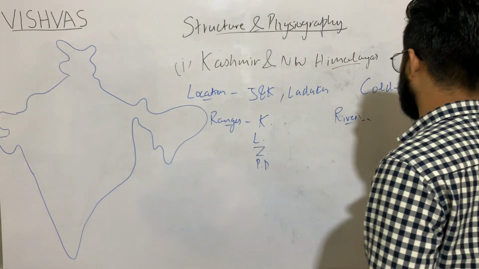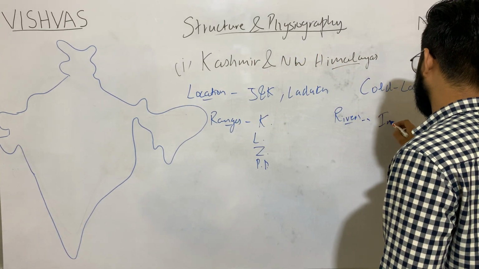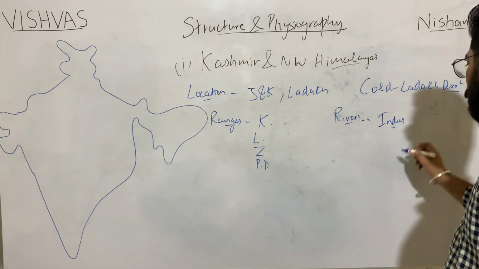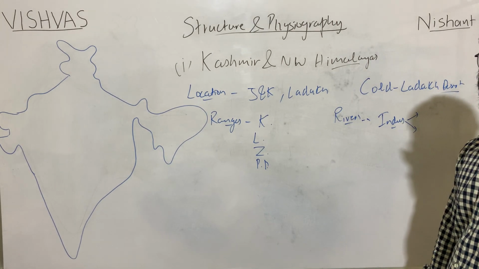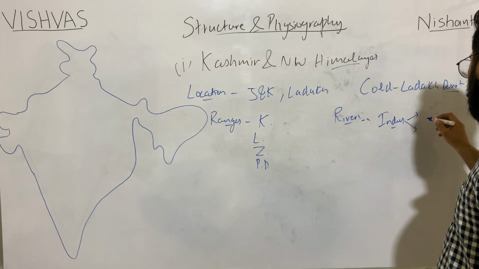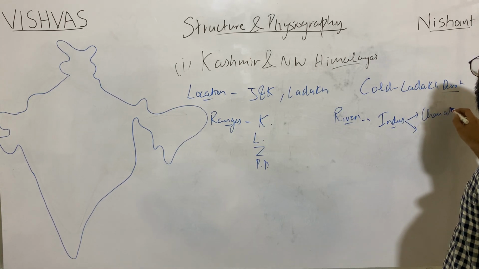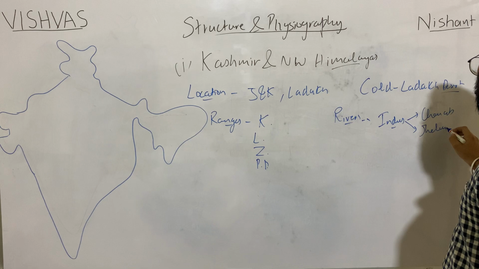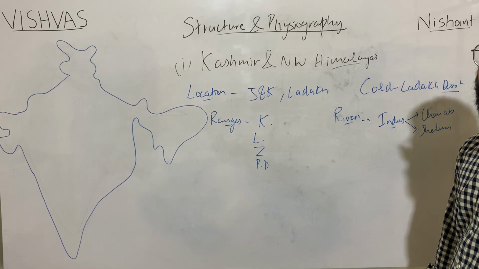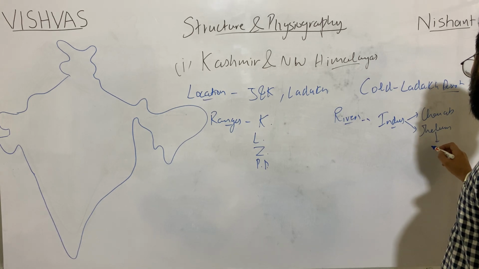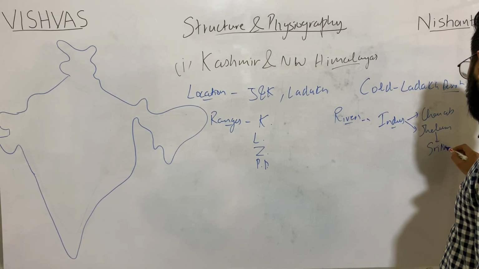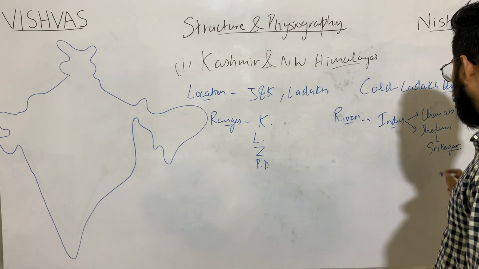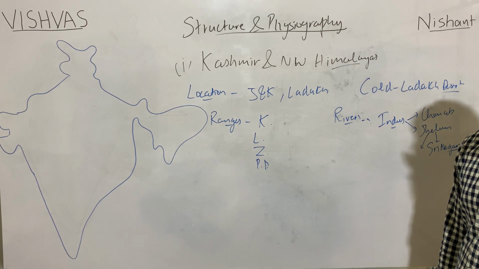Rivers कौन सी मिलती हैं? The rivers are in this. The tributaries of Indus, we found two tributaries. The one is Chenab and the other is Jhelum. It mentions that on this Jhelum we have the capital of Jammu and Kashmir, that is Srinagar. It also mentions about the Jhelum that though it is in its youthful stage.